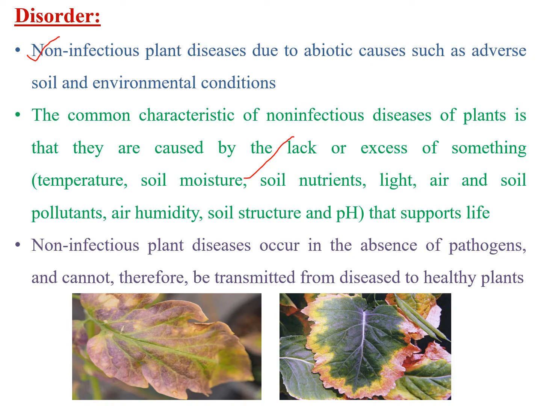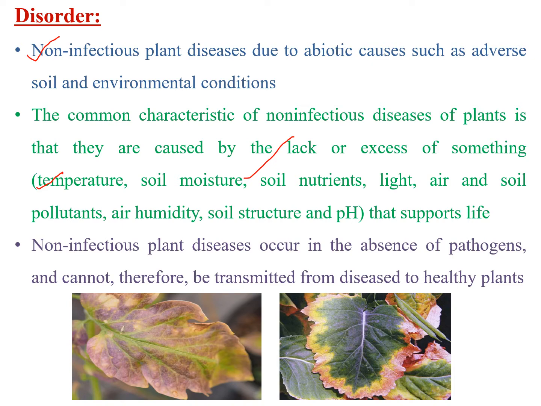I already told you abiotic conditions like temperature, that may be high temperature or low temperature, soil moisture, presence of high moisture in the soil or presence of low moisture which leads to drought conditions in the soil, and soil nutrients, that is lack of potassium, phosphorus, nitrogen, or presence of excess amounts, and light, that is high light intensity, low light intensity, air, that is relative humidity content within the environment, and soil pollutants like cadmium, air humidity, soil structure, and pH.